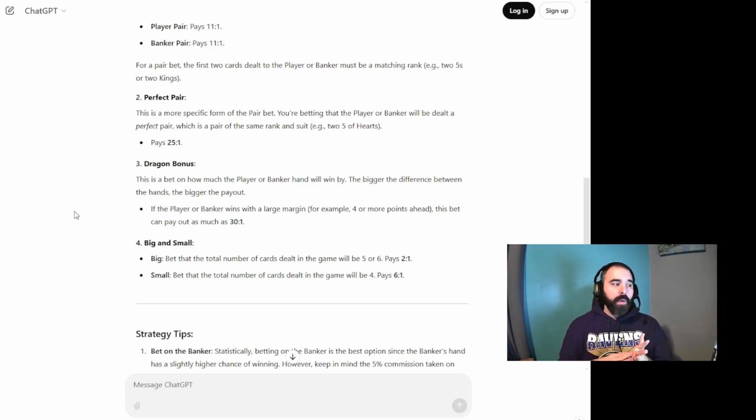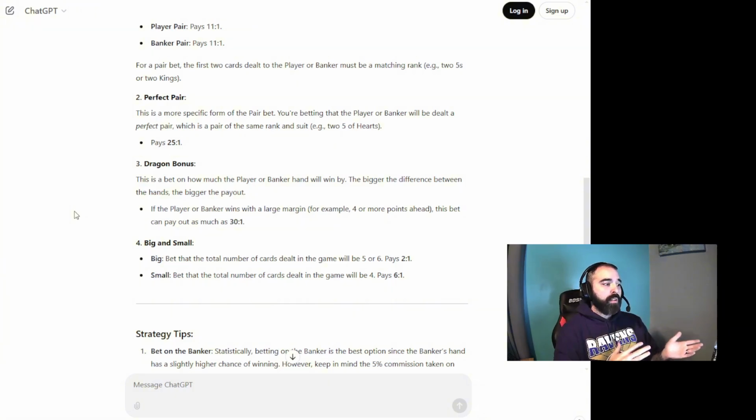So I think the best payout for that is if, let's say, I'm betting on player and it hits a natural 9, and the banker's hand has 2 baccarats, right? So 2 cards with a value of 10. Your payout's gonna be a lot higher on that one than it would be if it was a 6 and a 7, right? It says, for example, 4 or more. So I'm assuming if you win by less than 3, you don't win the dragon bet.